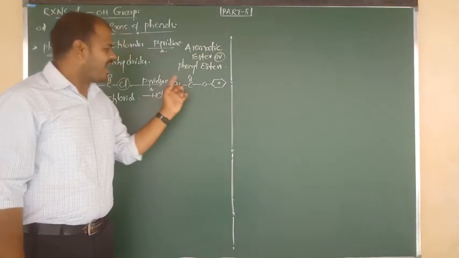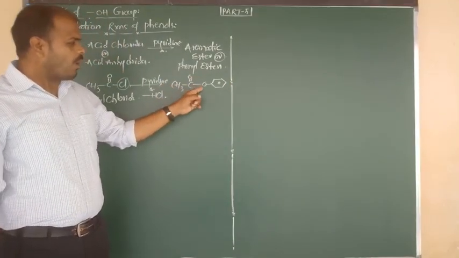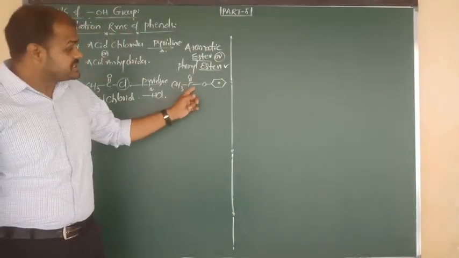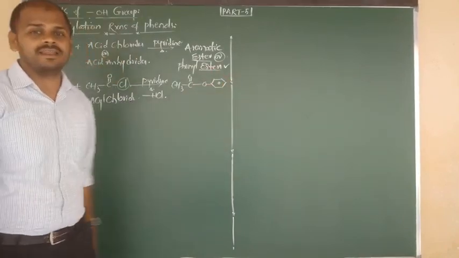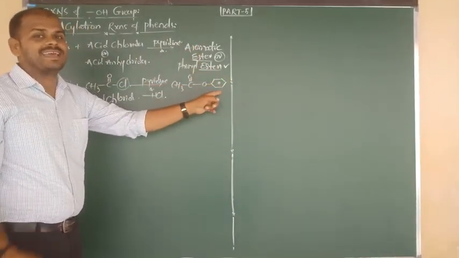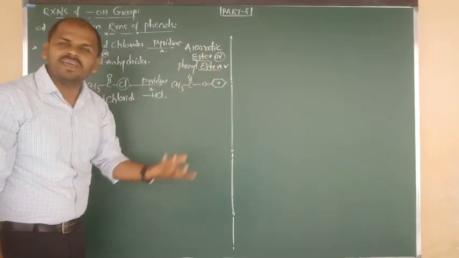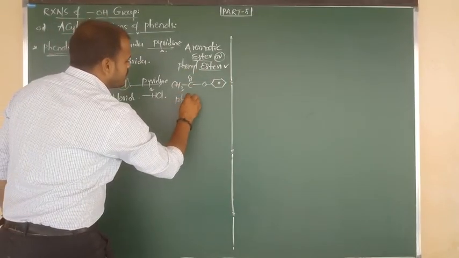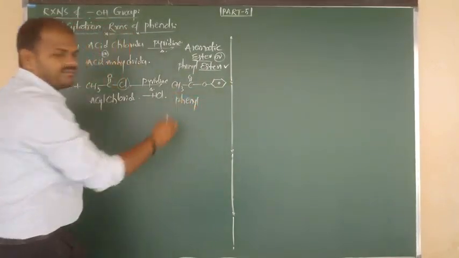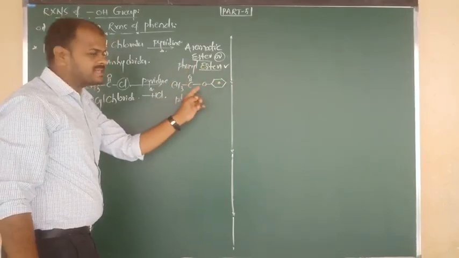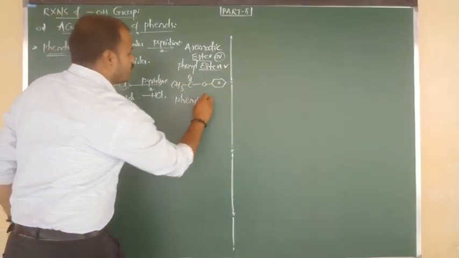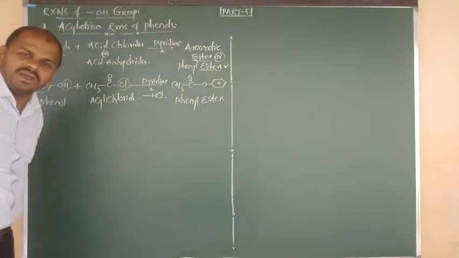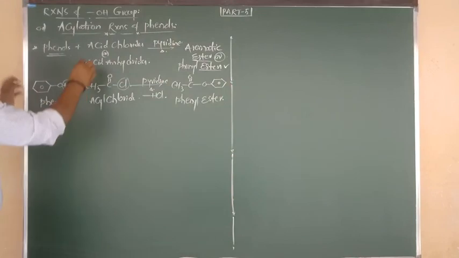Now, see beta, here R C double bond O, O R. This is nothing but what? An ester. But which type of ester? Here a phenyl ring is there, which we can say is a benzene ring. So the presence of benzene makes it an aromatic ester, and this ring is the phenyl ring. The functional group is COOC, so this is called a phenyl ester. What is your product here? Phenyl ester.